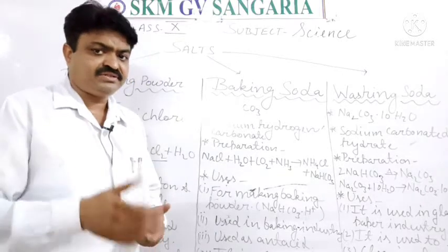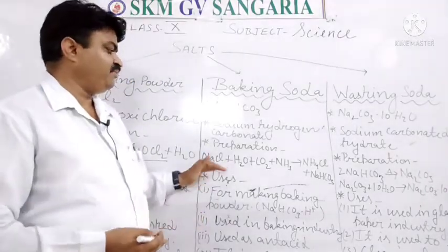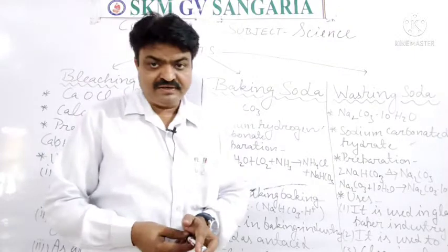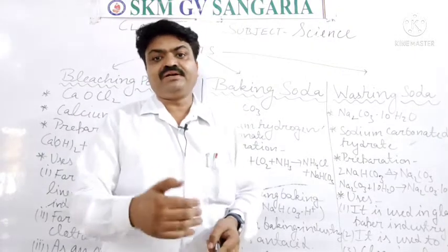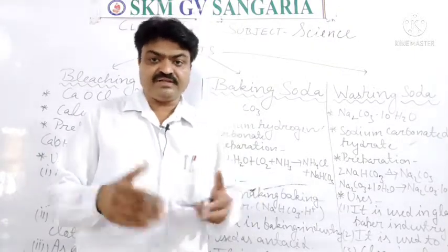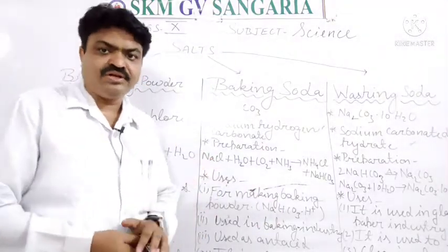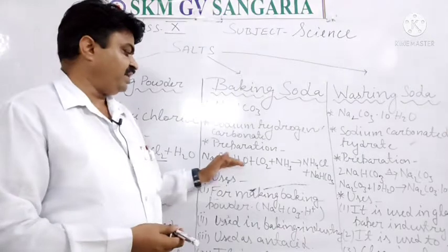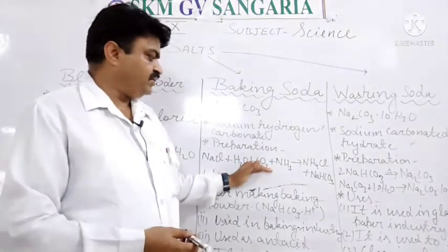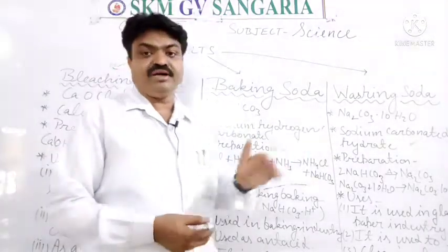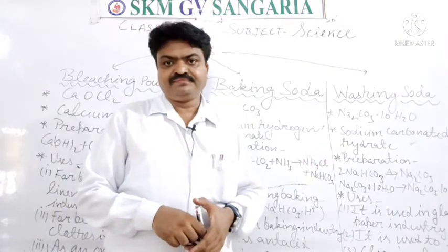Students, in the industries, it is prepared with the help of one chemical reaction. And in that chemical reaction, different types of reactants are used. The first reactant that is used is NaCl, sodium chloride. With this, water is used, carbon dioxide is used, and ammonia, NH3, is used, students.